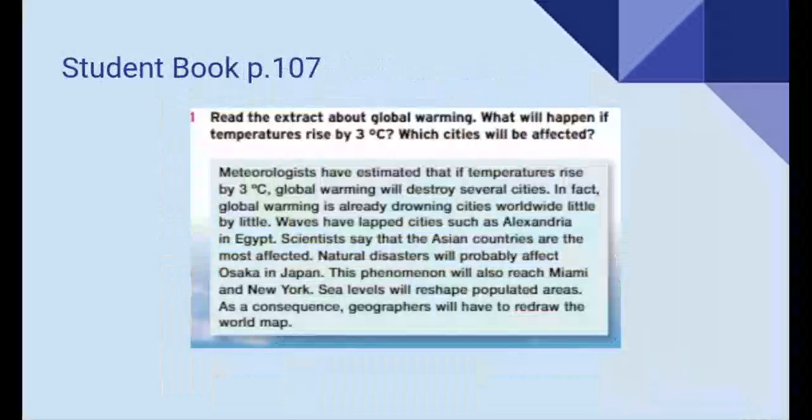Okay, great. So what will happen is that a lot of cities will be destroyed. And which cities will be affected? Well, we know Alexandria in Egypt, also Osaka in Japan, Miami in New York. Very good.